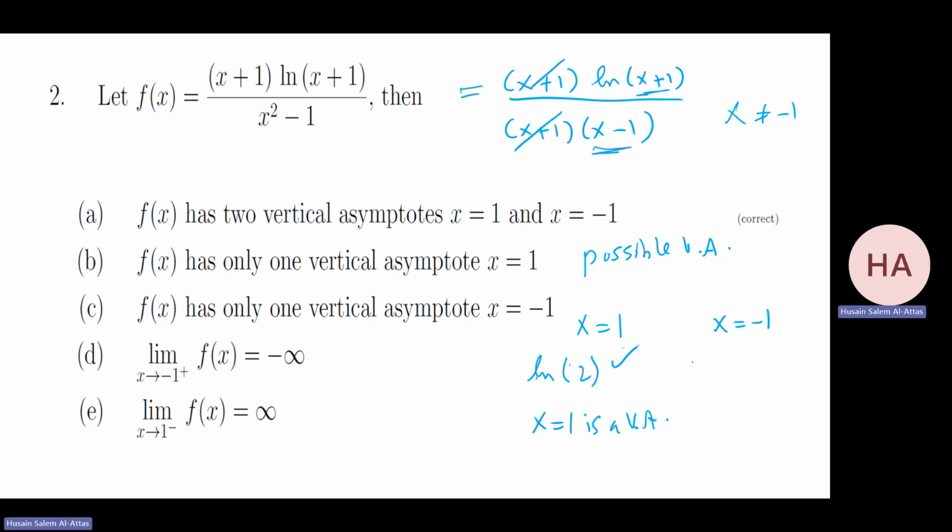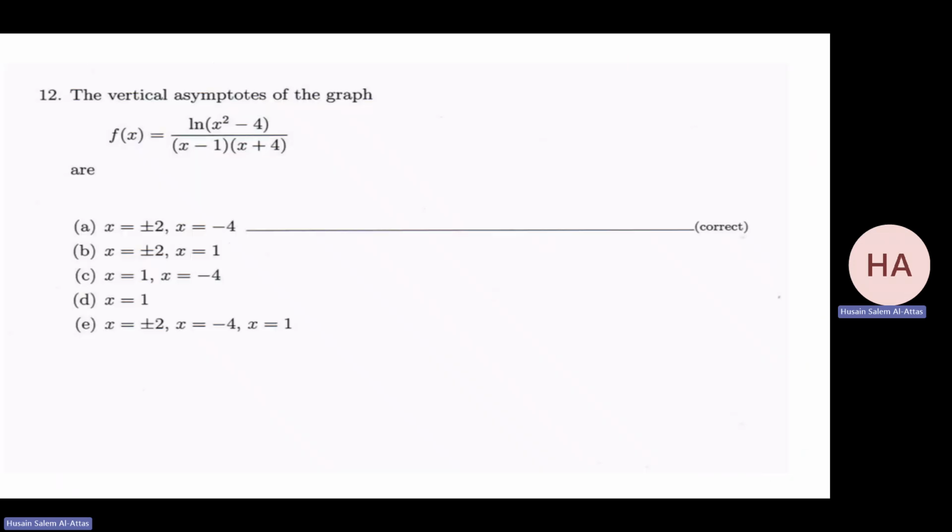So x equals 1 is a vertical asymptote. Now, for x equals minus 1, I need to check the limit, which will be, this is minus infinity, and this is just a number. So for sure it will be an asymptote. I have minus infinity. This goes to minus infinity. This goes to minus 2. So I have infinity. So x equals minus 1 is also a vertical asymptote. I have two vertical asymptotes.